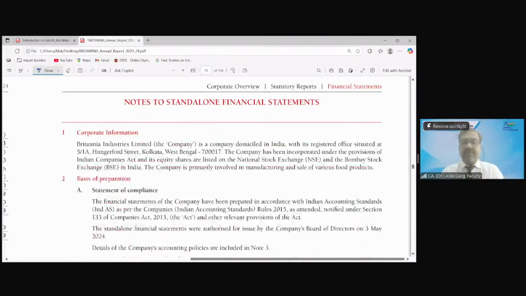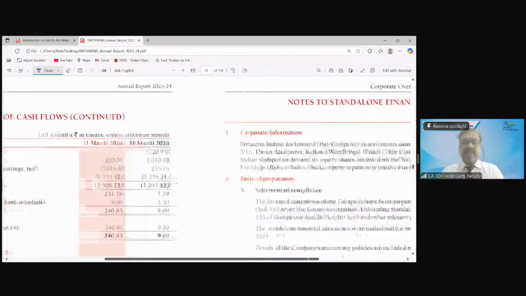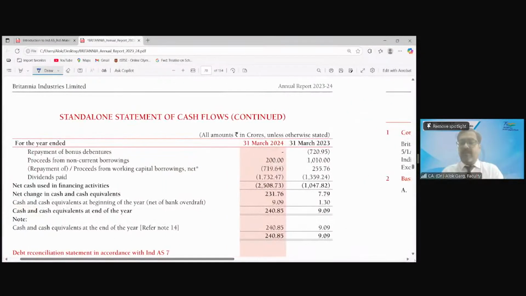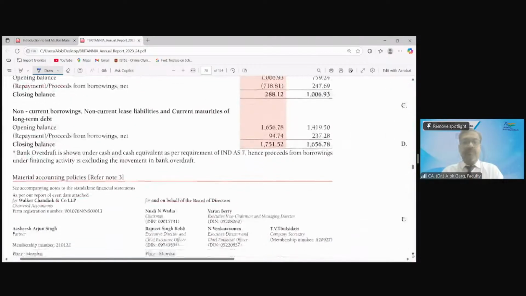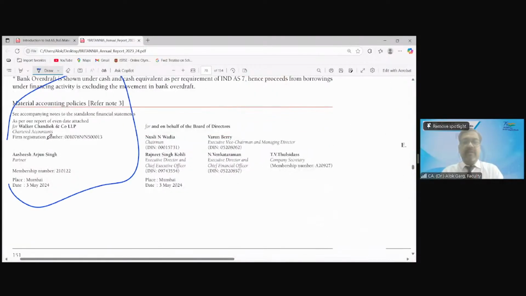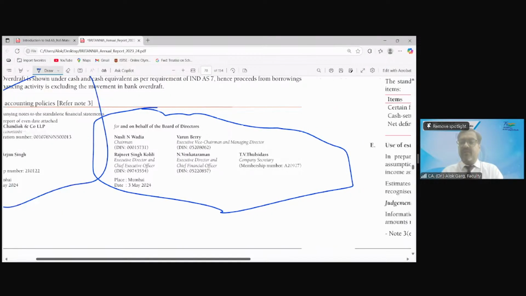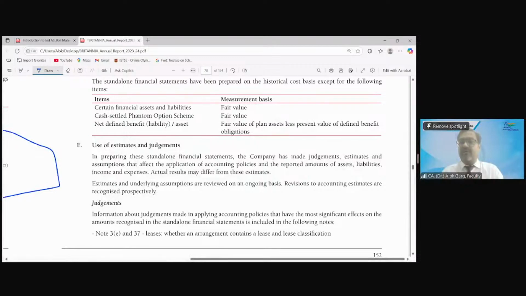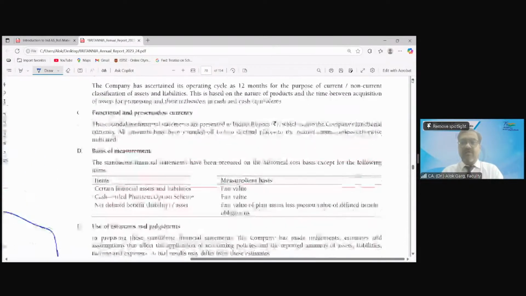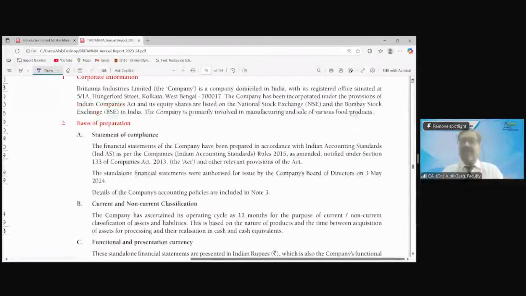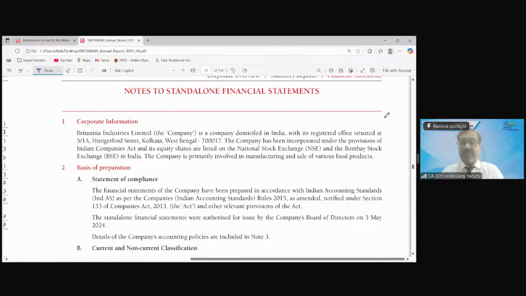And this statement of cash flow is also signed by whom? This statement of cash flow is also signed by the auditor and the board of directors. Right? And then there is a notes to accounts. In the notes to accounts, there are balance sheet related notes, and there are P&L related notes and other notes also.